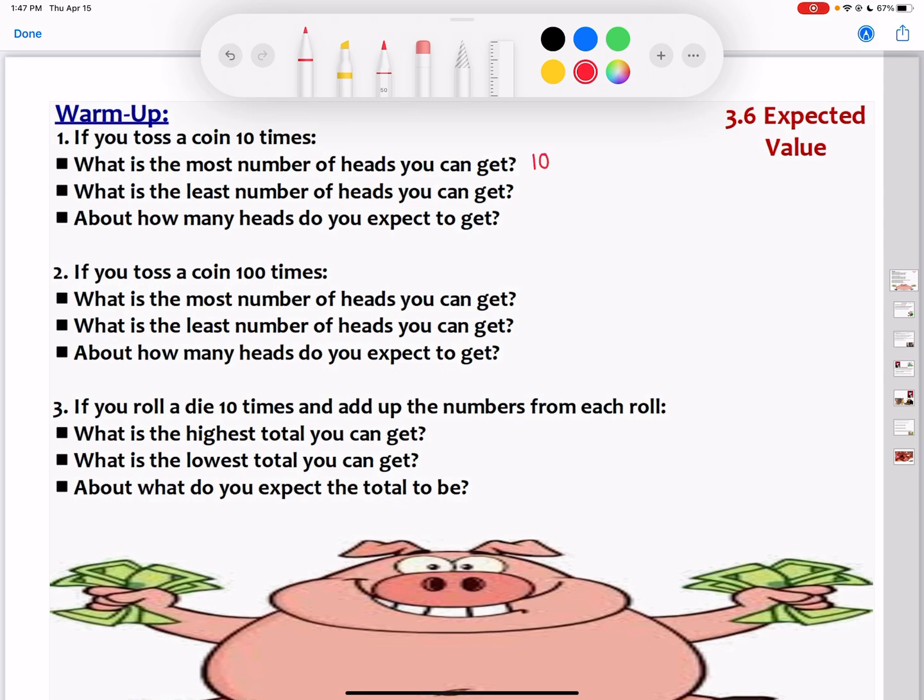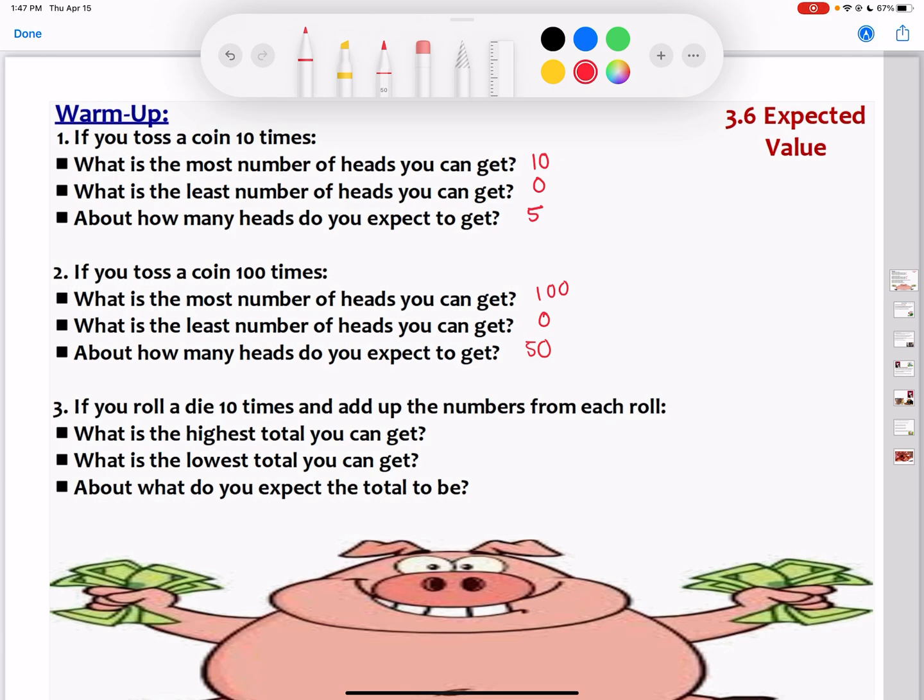What's the least number of heads you can get? You can get 0 heads. You can get tails every time. But because the probability is 50%, maybe I think that I'm going to get 5 heads when I toss a coin 10 times. If you toss a coin 100 times, the most number of heads you can get is 100. The least number is 0. But again, I expect to get about 50 because that probability is 1/2.